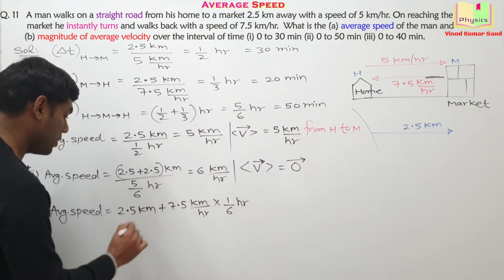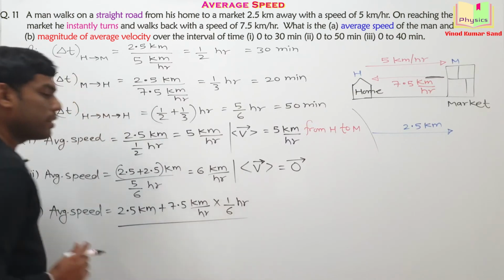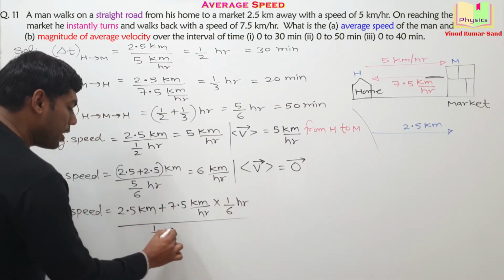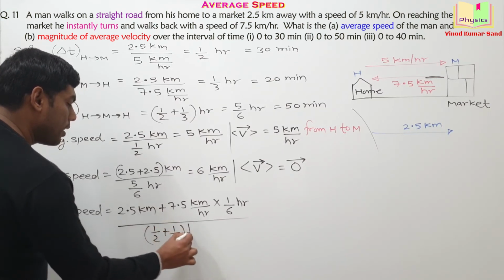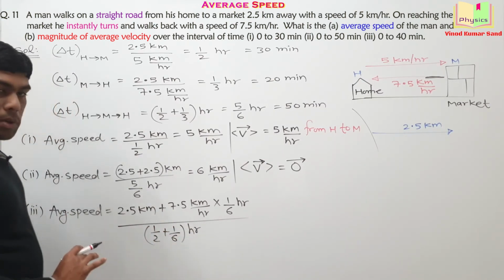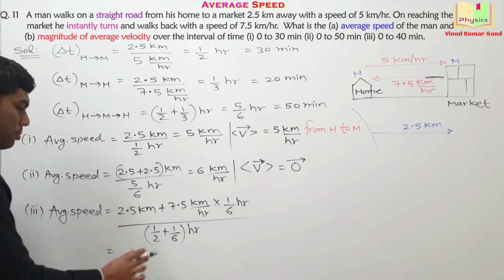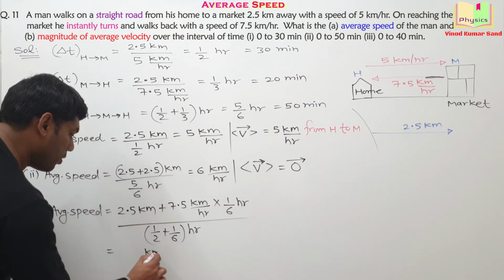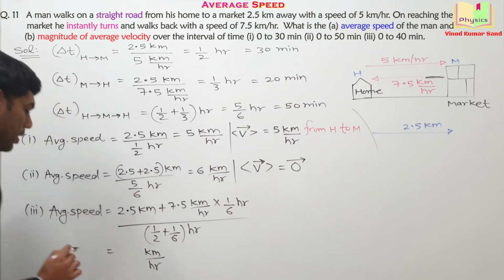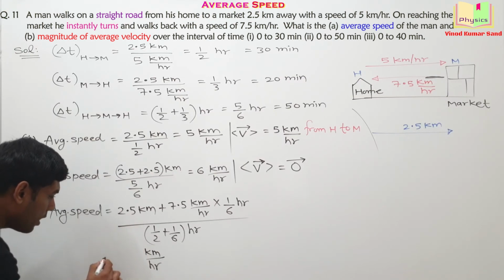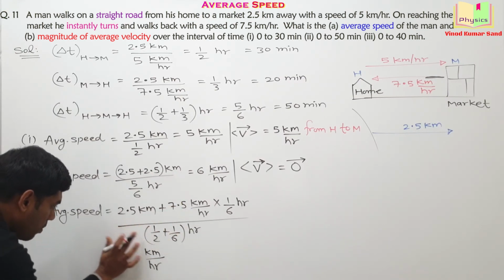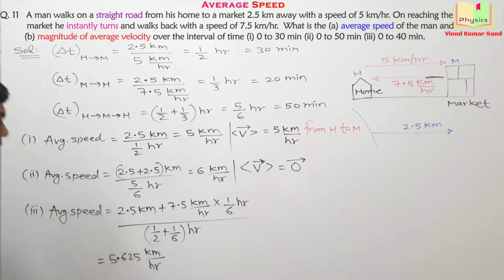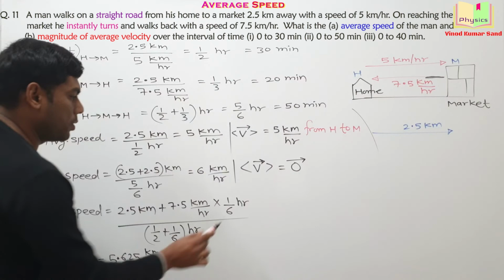Do you get it? Divided by the total time. Total time is half an hour plus 1 by 6 hour. There is a shortage of space, so the calculation part I am leaving to you. You can do all the computation here and you'll get your answer. Okay, I'll write the final answer. It should be equal to 5.625 kilometer per hour after doing the calculation.